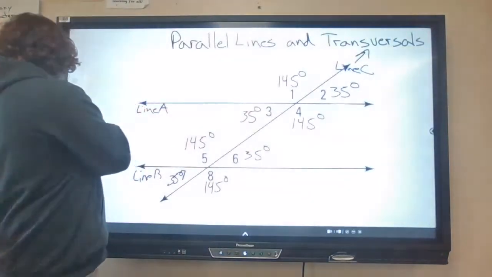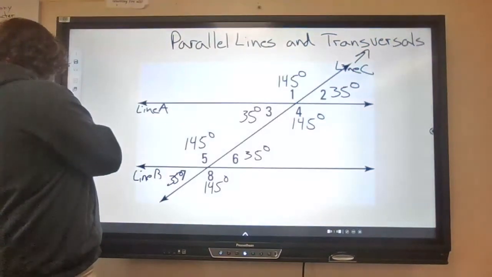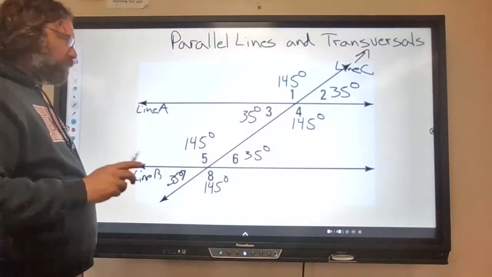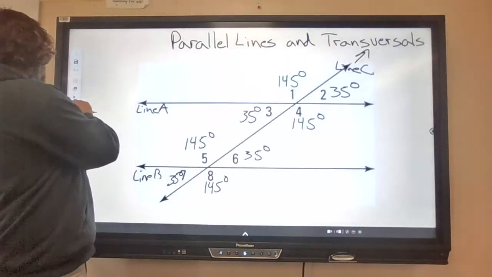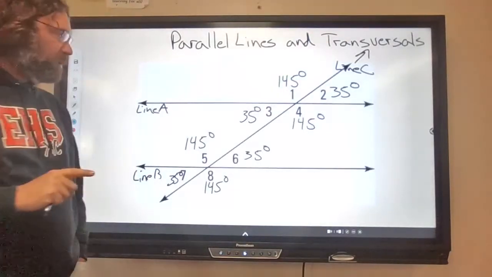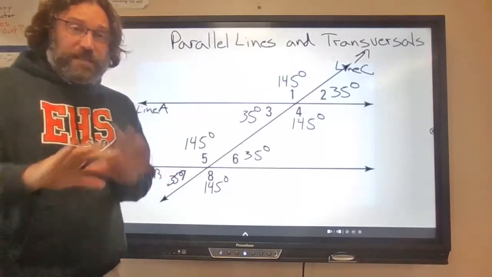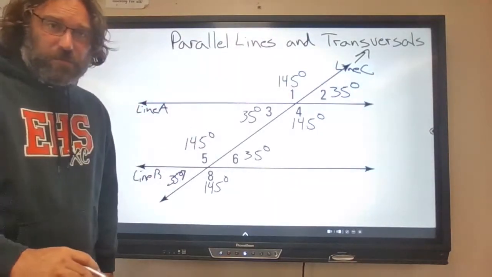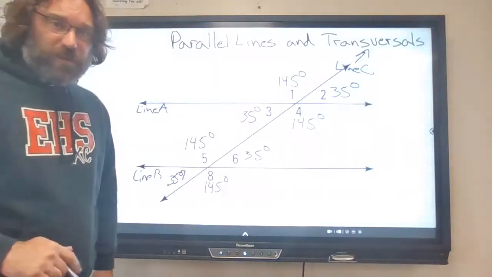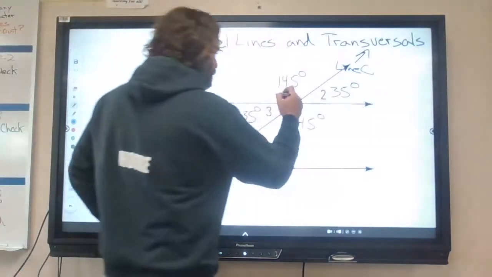I'm going to use blue. I'm going to color every angle that's 145 degrees blue.